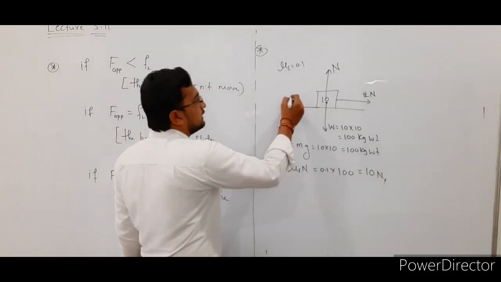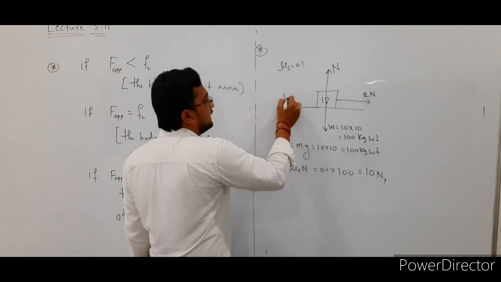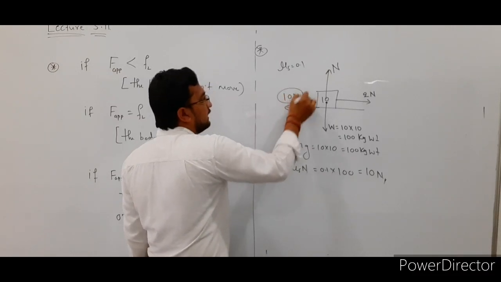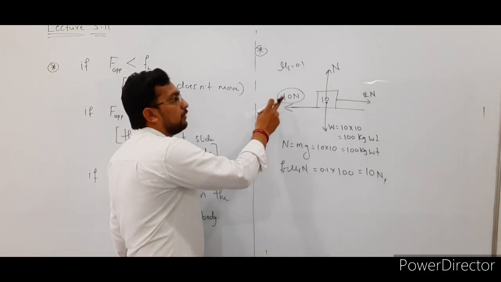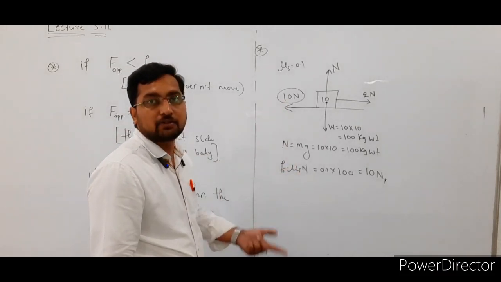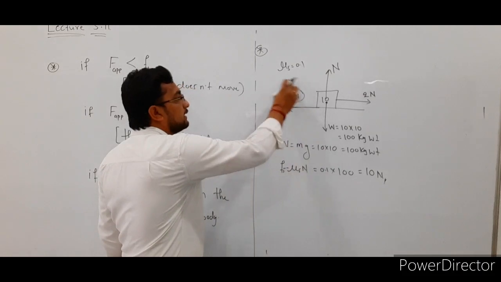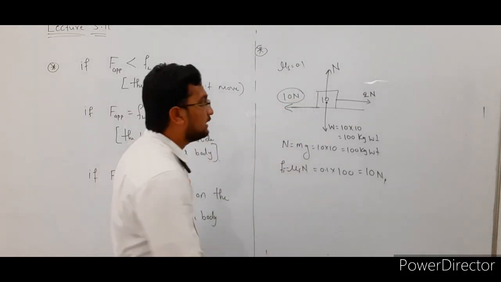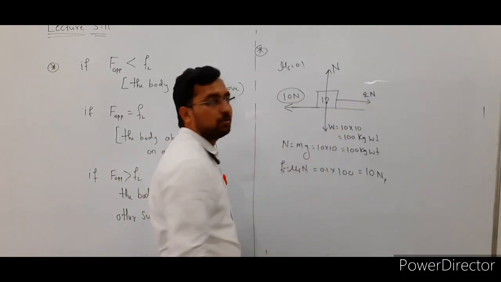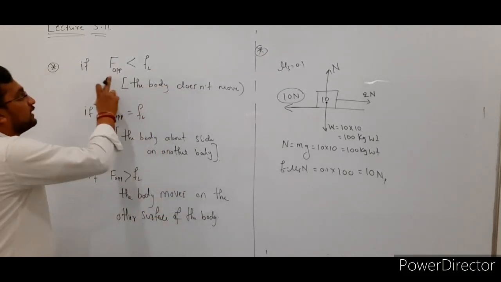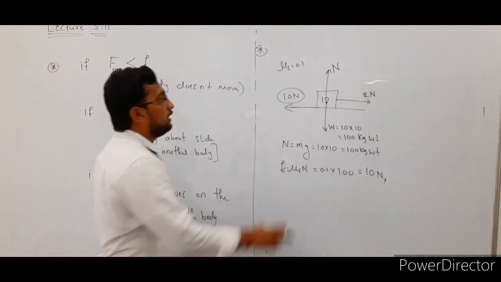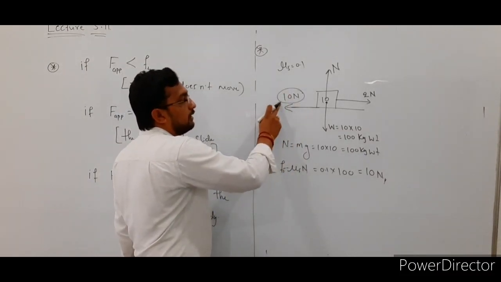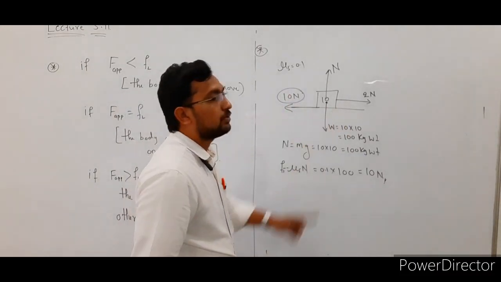Okay, in this case the friction force acting in this direction is 10 Newton. Here the maximum value of static friction is known as the limiting friction. This is the limiting friction value, but in this case the applied force is 2 Newton. So the first case: the applied force is less than the limiting force. Here the limiting friction value is 10 Newton, but the applied force is 2 Newton.